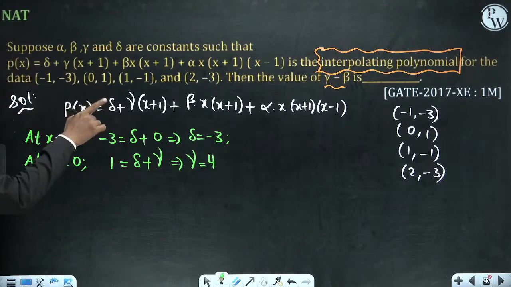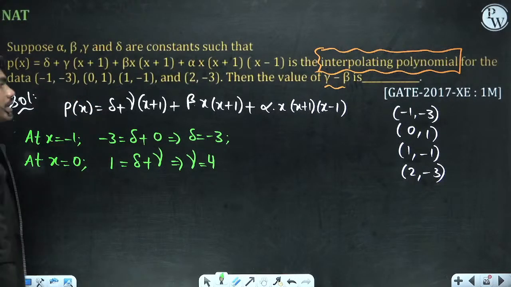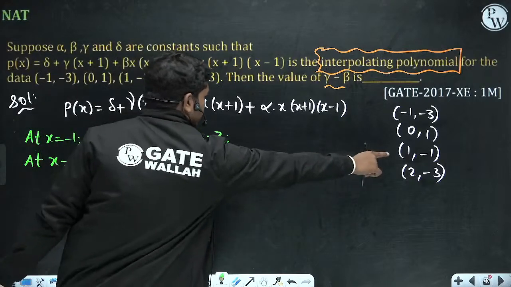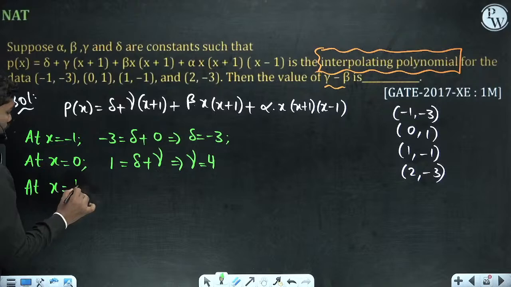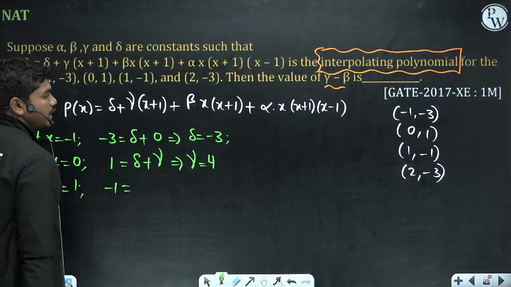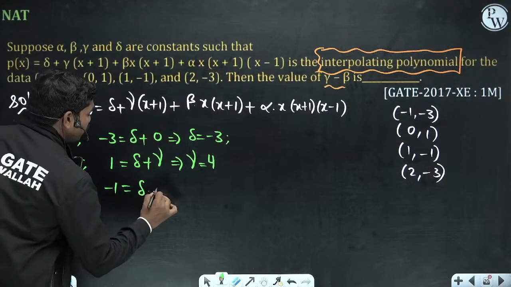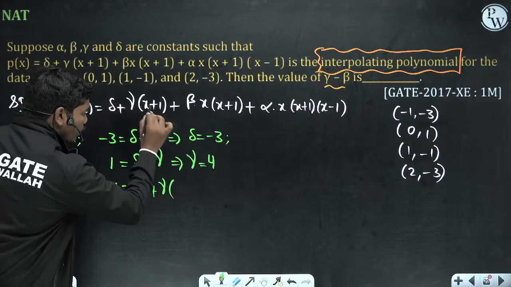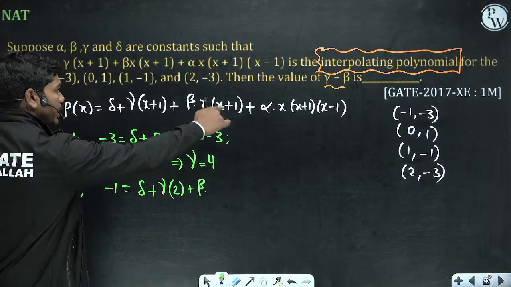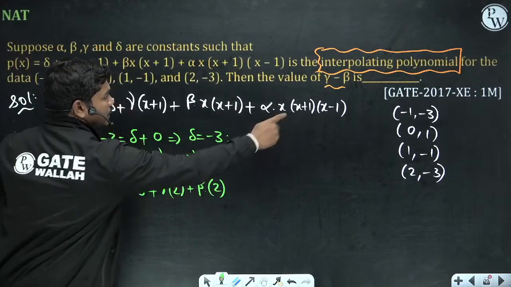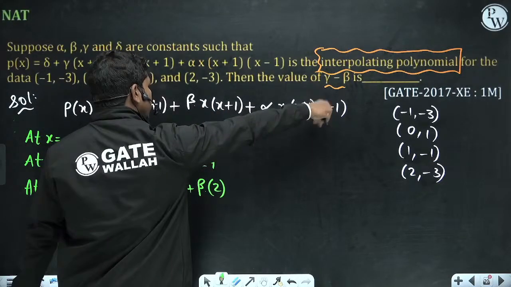Now you want gamma minus beta. Okay, so if you put x is equal to 1, at x is equal to 1, polynomial value is minus 1, so minus 1 is equal to delta plus gamma times of 2, because if you put x equal to 1, this is 2, plus beta into 1 into 2, so this is also 2, and this last term will be 0 because when you put x equal to 1, this term will be 0.